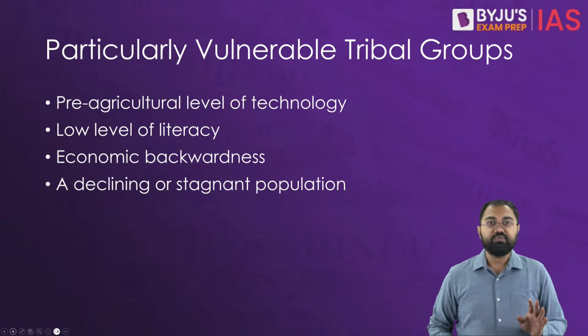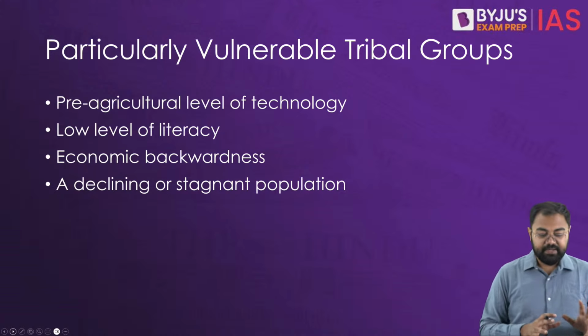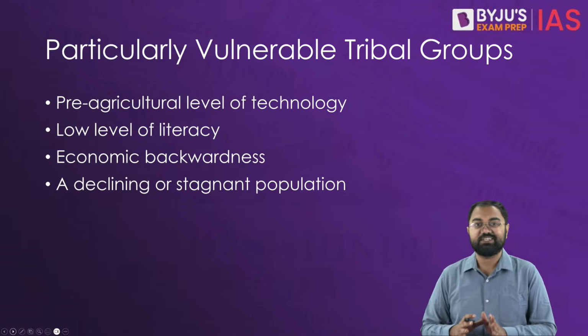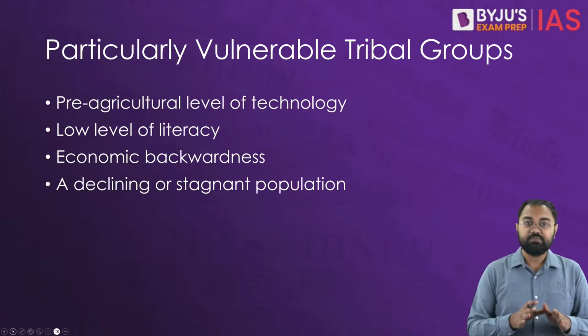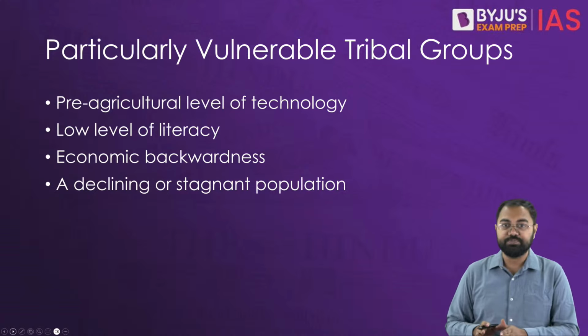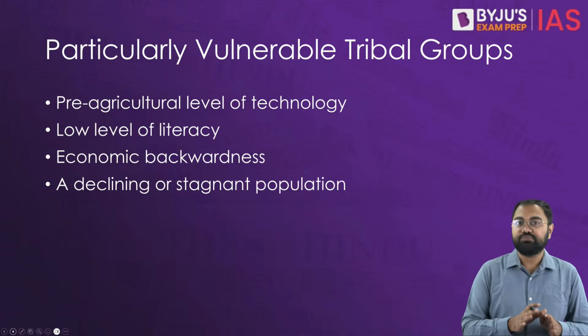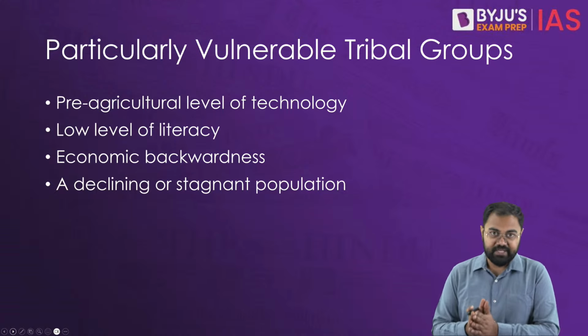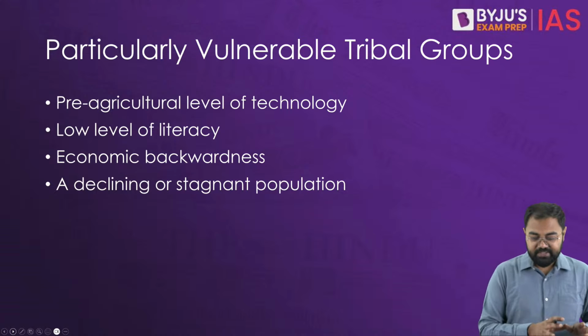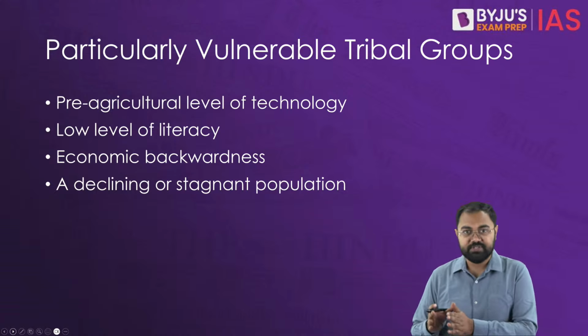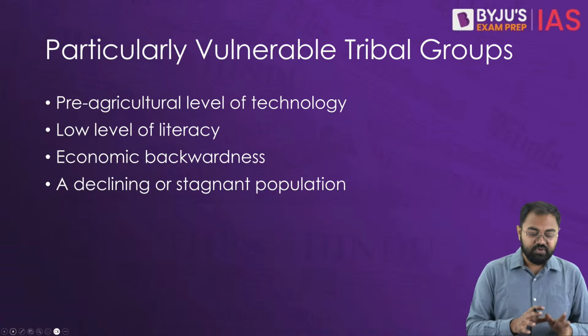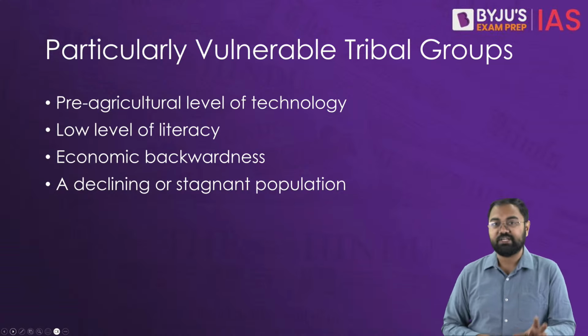Now what we need to understand is what we exactly mean by particularly vulnerable tribal groups, because this scheme focuses mainly on these groups. So we need to understand what these groups are. Largely there are 4 factors that the government relies on, and if these 4 factors are not in the favor of certain tribal groups, then they will be called particularly vulnerable tribal groups.